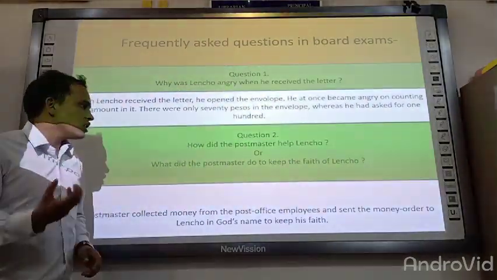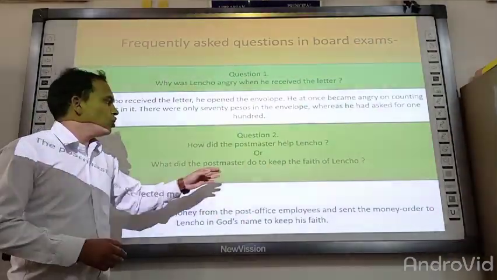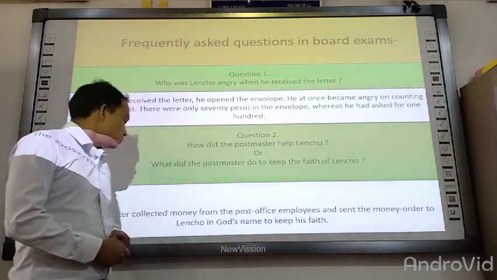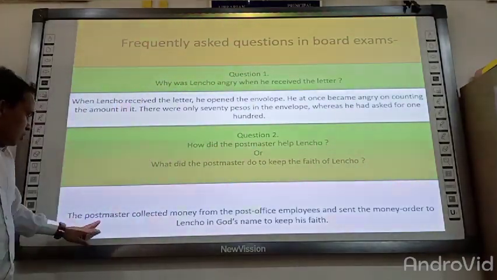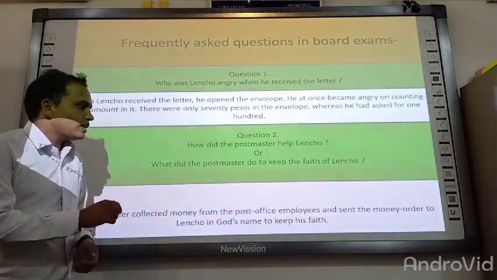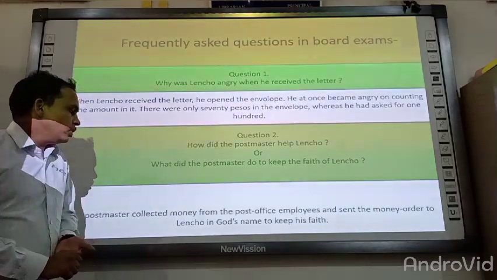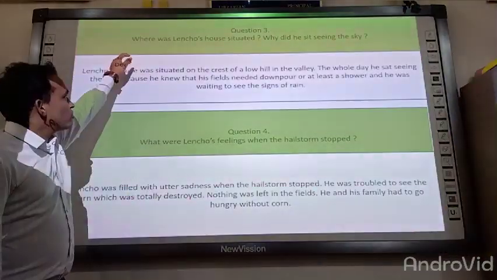The second one: how did the postmaster help Lencho? Or this question could also be asked in another way: what did the postmaster do to keep the faith of Lencho? Now this question can be answered like this. The postmaster collected money from the post office employees and sent the money order to Lencho in God's name to keep his faith.